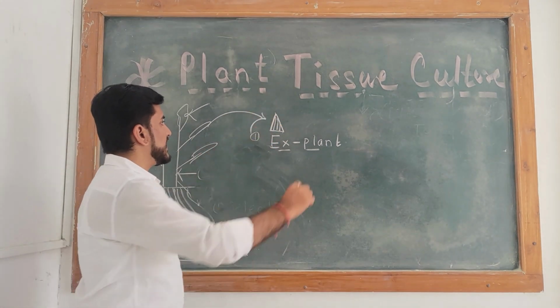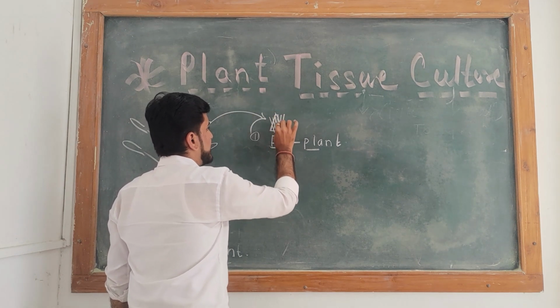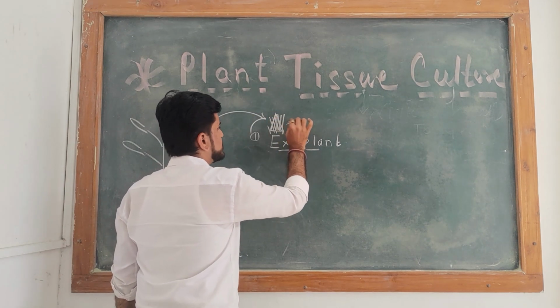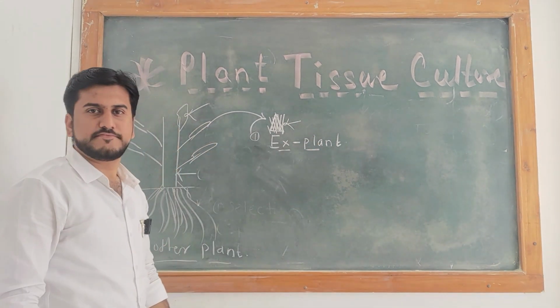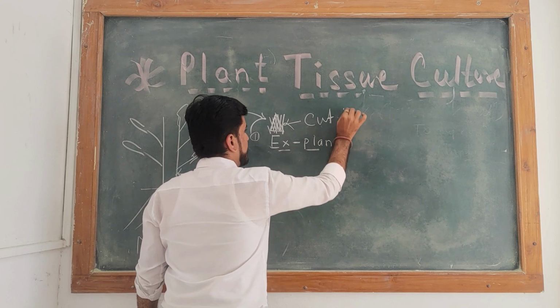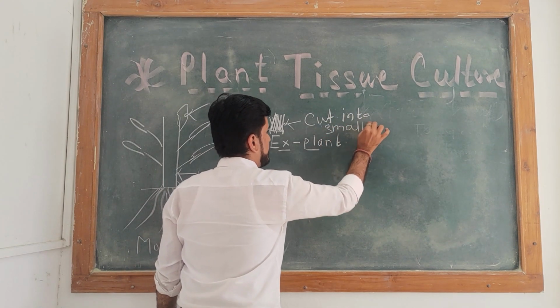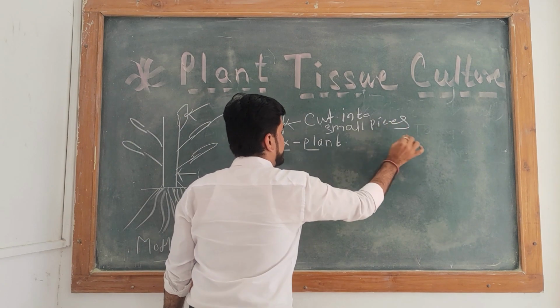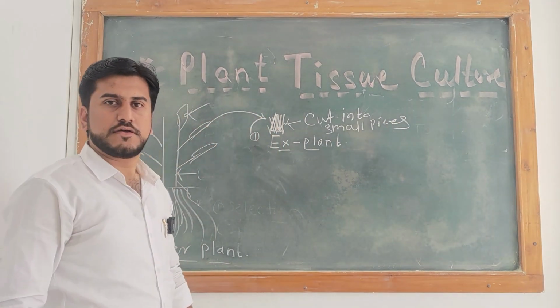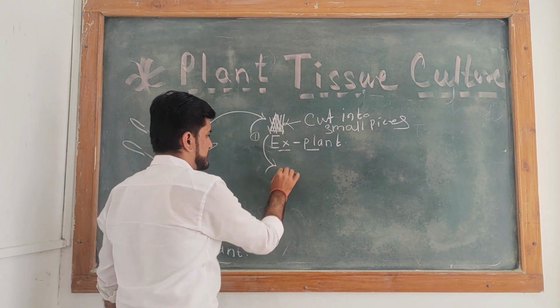Then with the help of a machine you have to cut the explant into small pieces. So this explant is cut into small pieces.